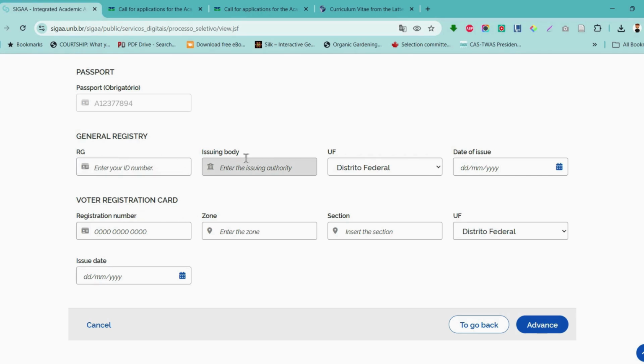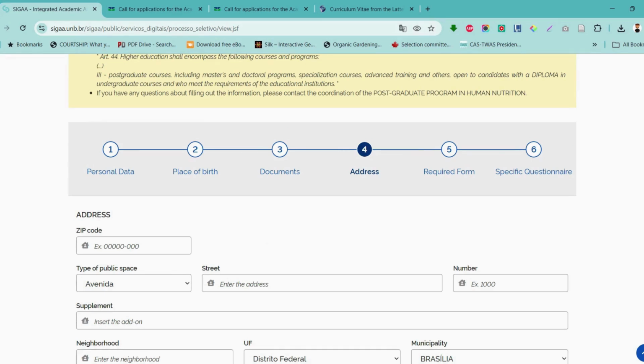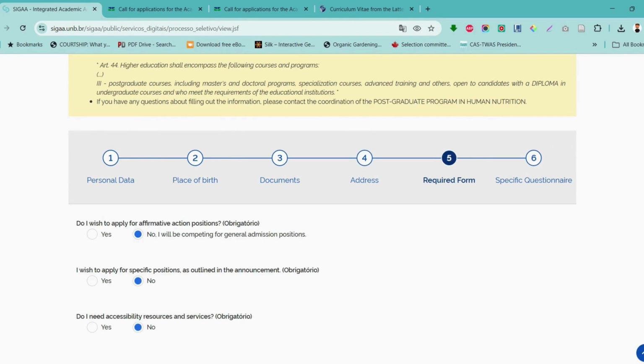All these are not obligatory. Okay, this is actually for Brazilians. Yeah, because they're talking about voter registration here. So all these are for Brazilians. So once your passport number is already here, then basically you are fine. Just the issue date and then you continue. Then your address. So this is about address. So basically, all these are just basic things that you can just fill.